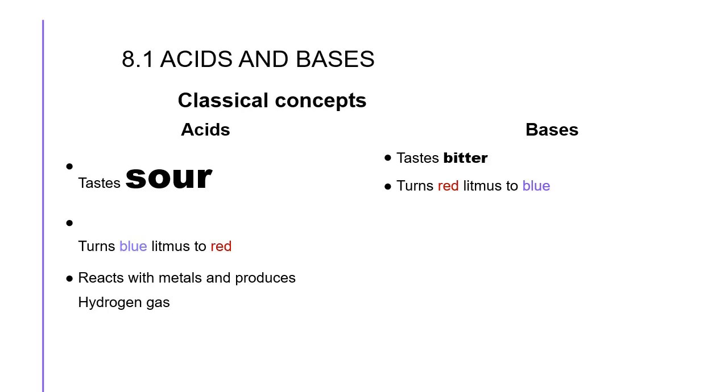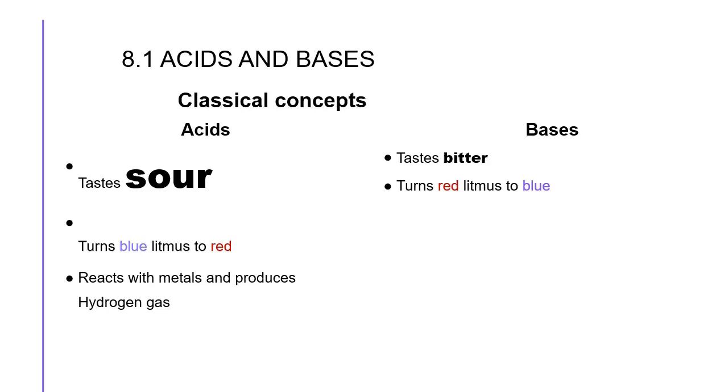Hello. So in this video we are going to discuss Plus 2 Chemistry Volume 2, Ionic Equilibrium, Unit 8: Acids and Bases. In general, acids are sour in taste. This sourness is present in fruits; we know grapes are sour in taste due to the presence of tartaric acid, whereas bases taste bitter.